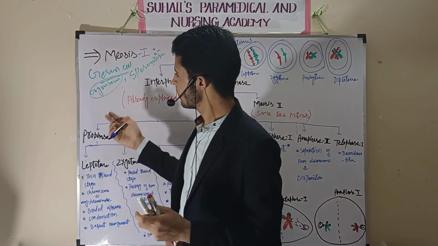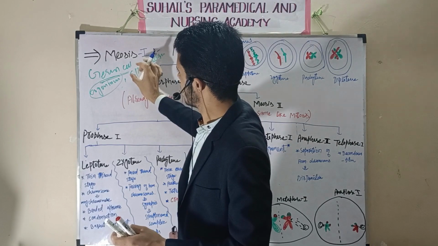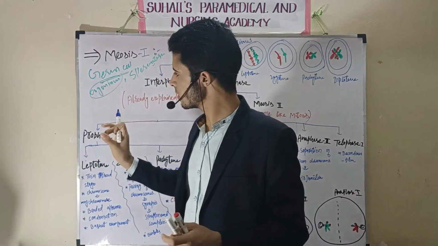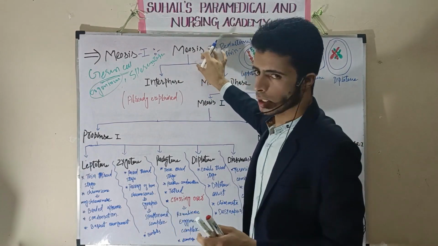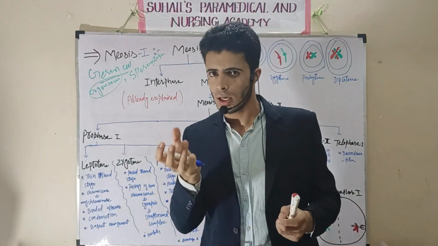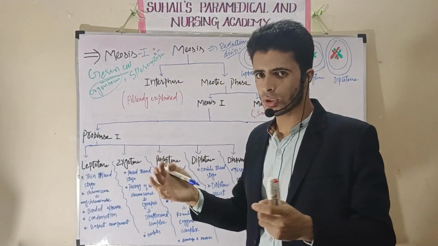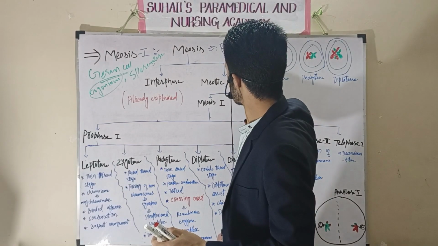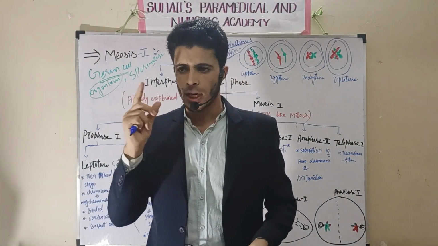What will happen when these germ cells enter into meiosis? After the interphase, they will enter into meiosis first. Meiosis first is called reductional division because the content of DNA will be reduced to half. I will tell how it reduces. Second, it is also called heterotypic division. Why is it called heterotypic division?